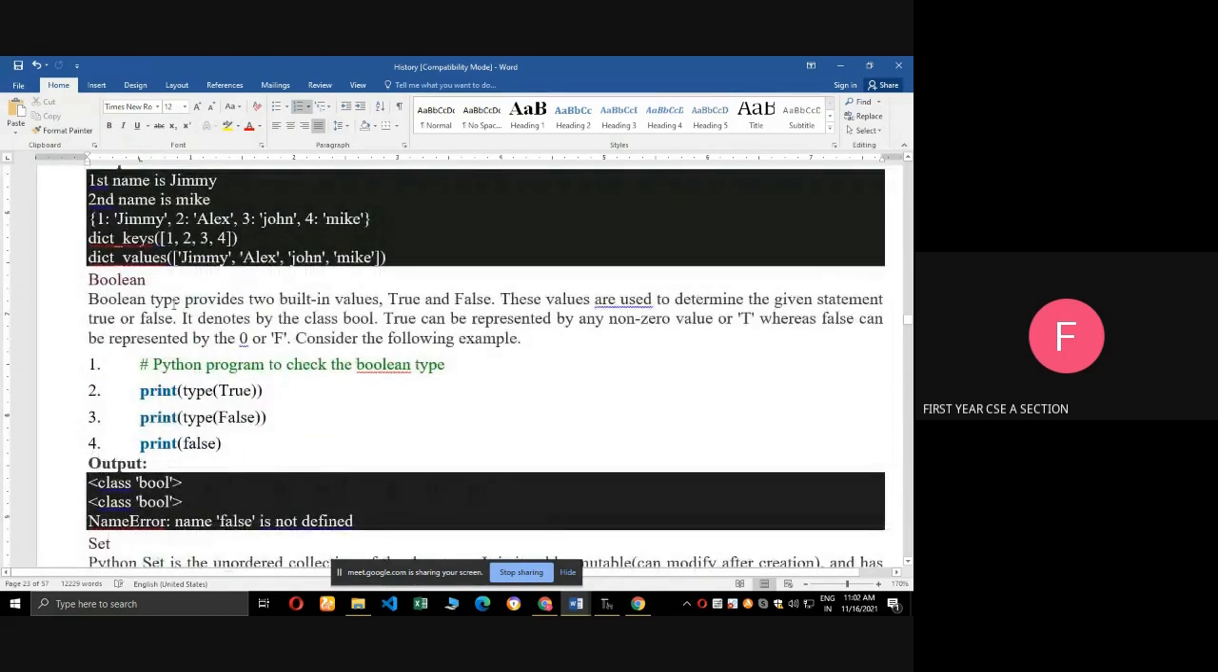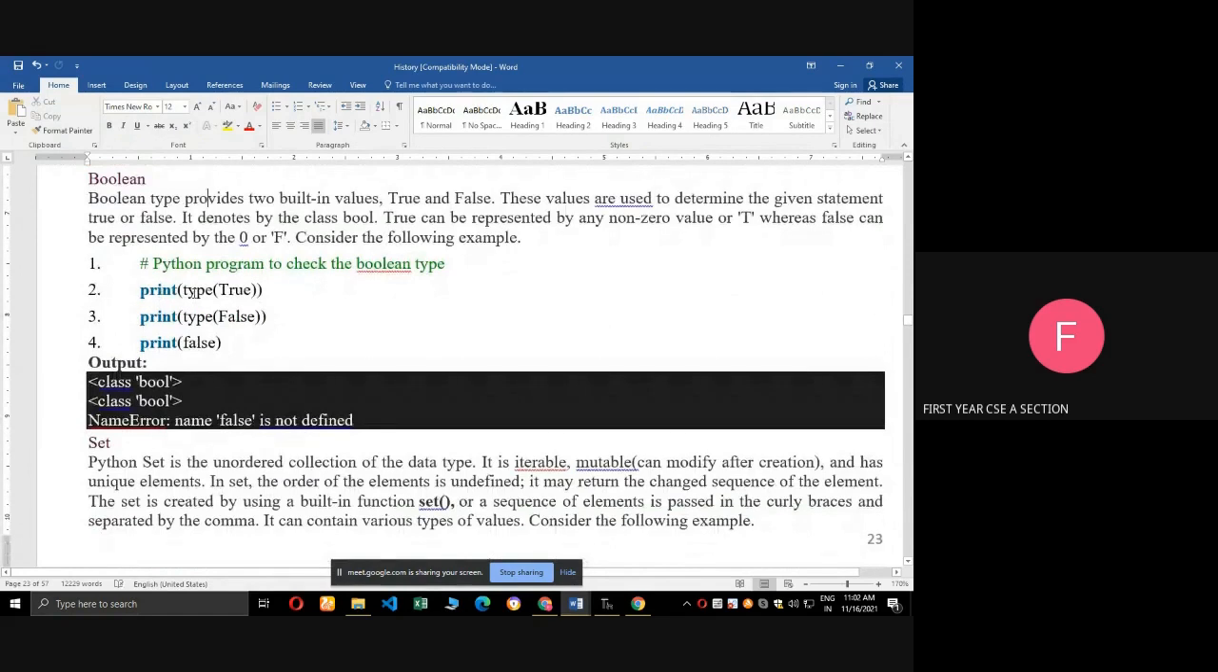Next one, Boolean. Boolean type provides the two built-in values, true and false. See, for example, print of type of true. Okay, what is the type of true? That is Boolean.